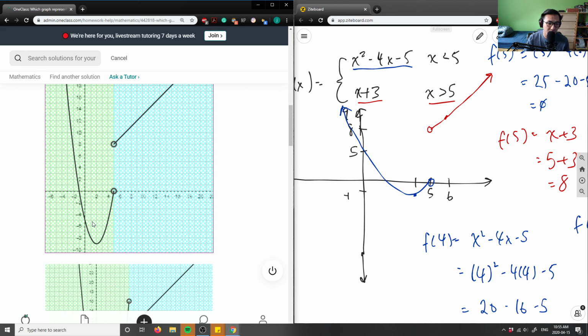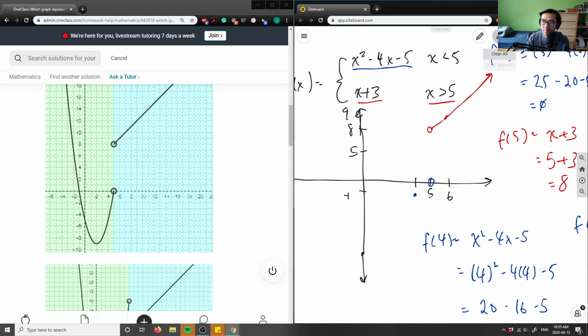The y-intercept is, oh, sorry, the y-intercept is -5 here, right? Sorry, just give me a second. This is, yeah, 0 squared minus 4 times 0 minus 5, right? So, oh, this is -5. Oh my gosh, I didn't do my math correctly. Oh, my bad. So this here is -5.